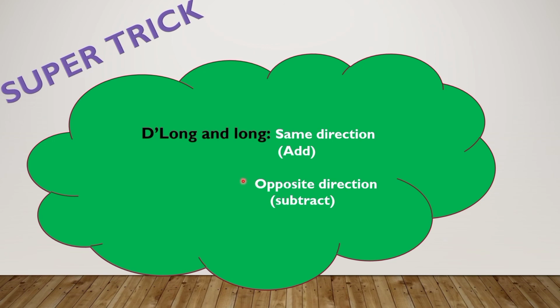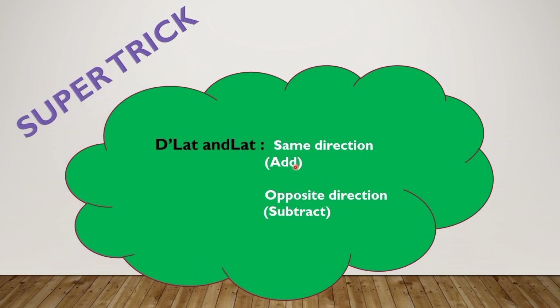Likewise, for d lat and lat, if d lat is given and lat of A is given, then if they have the same direction, simply add them, we get the latitude of B. If they have opposite direction, simply subtract them, we get the latitude of B.